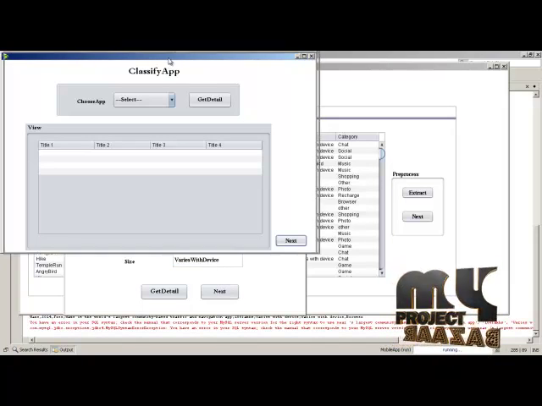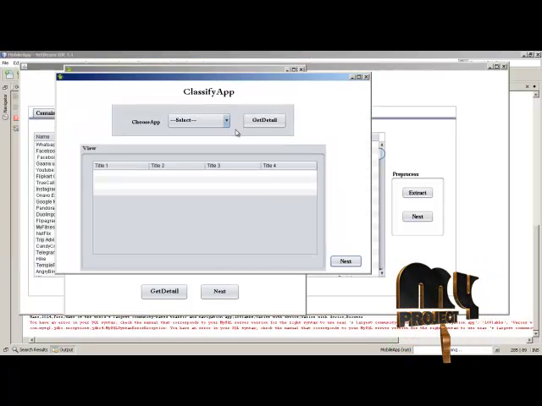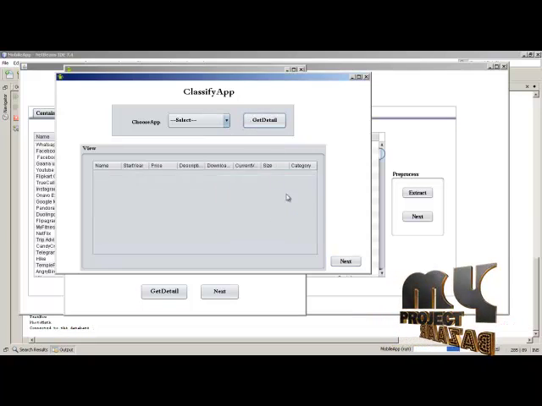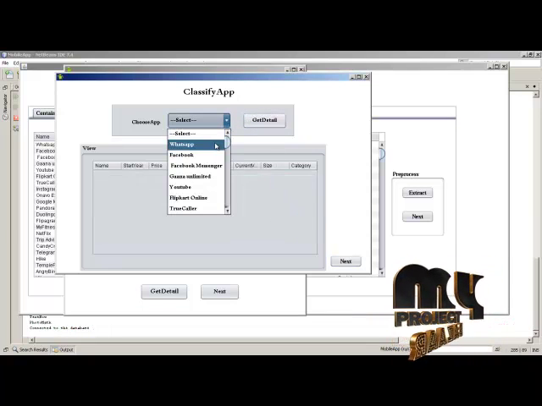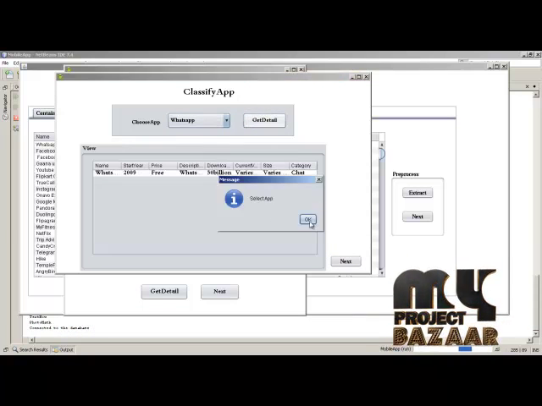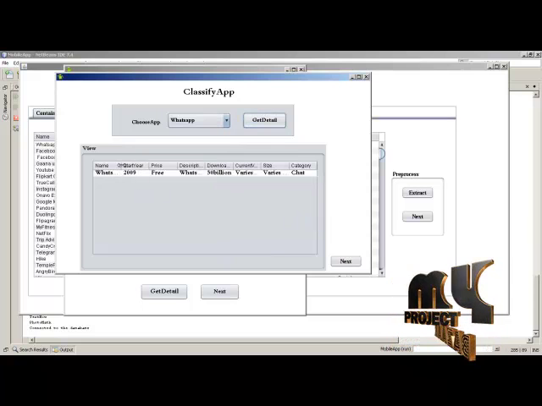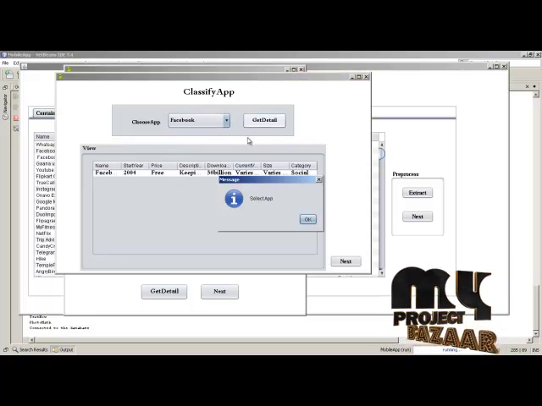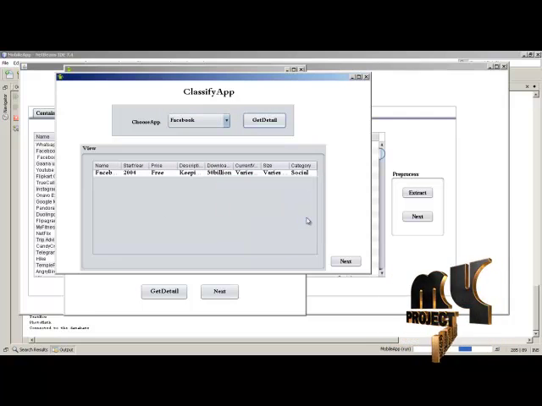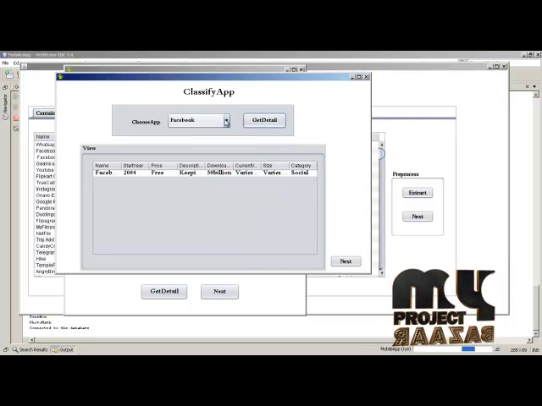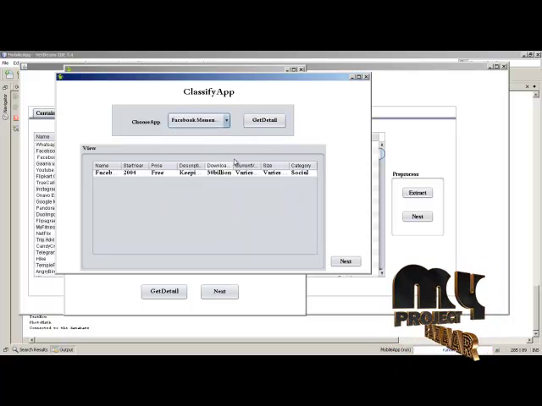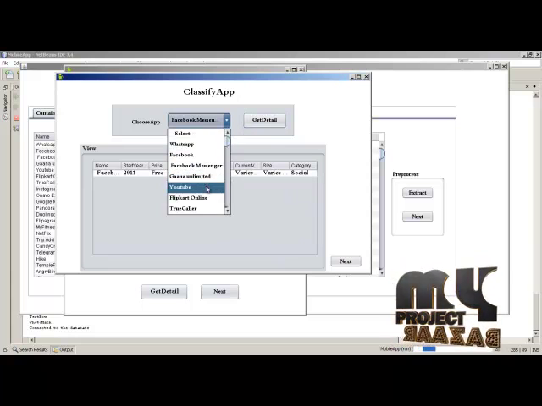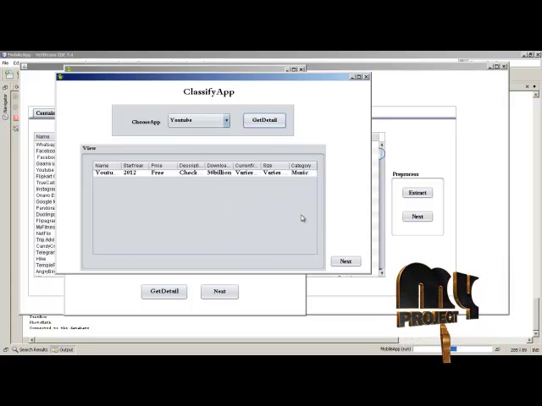Next we are going to classify the apps that are collected from the Google Play Store. Here I am going to select any one of the apps, that is WhatsApp, and here I can get the details about the WhatsApp information. Based on that we can update the information one by one. Next Facebook, which comes under the category of social. Next we are going to Facebook Messenger. Here we can get the attributes. Next YouTube, like that we can update the information.